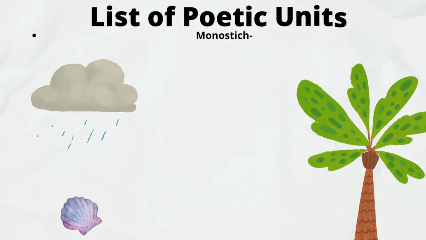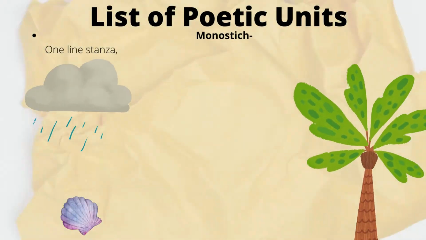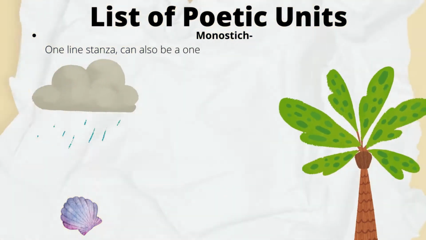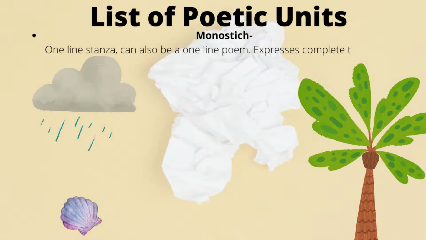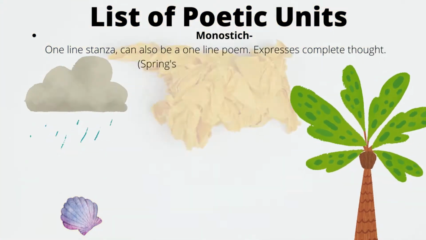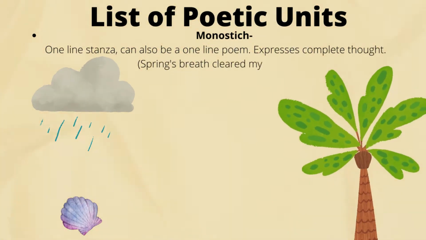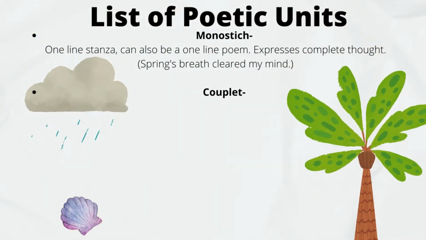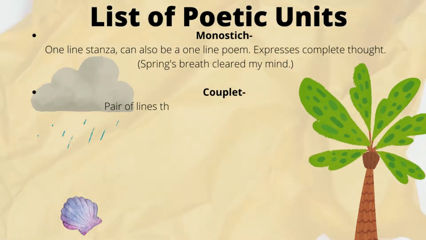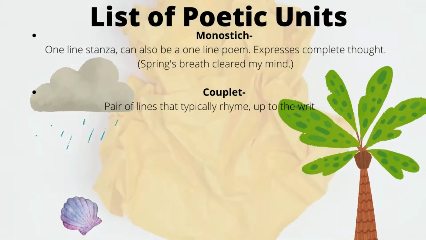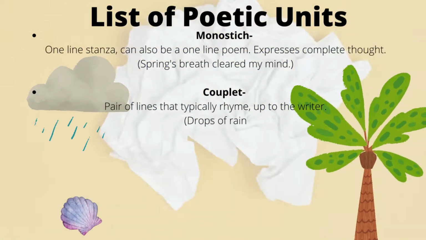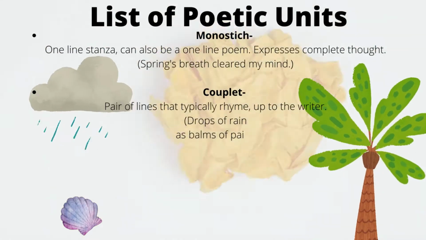Here's a list of the poetic units called stanzas. We will encounter most of it when we are composing or reading poetry. Stanzas, in a sense, are essentially lines of poetry grouped together as a unit and set apart from other lines with a space. Monostich. A monostich is a one-line stanza. It can also be a one-line poem. It usually expresses a complete thought. For example, spring's breath cleared my mind.